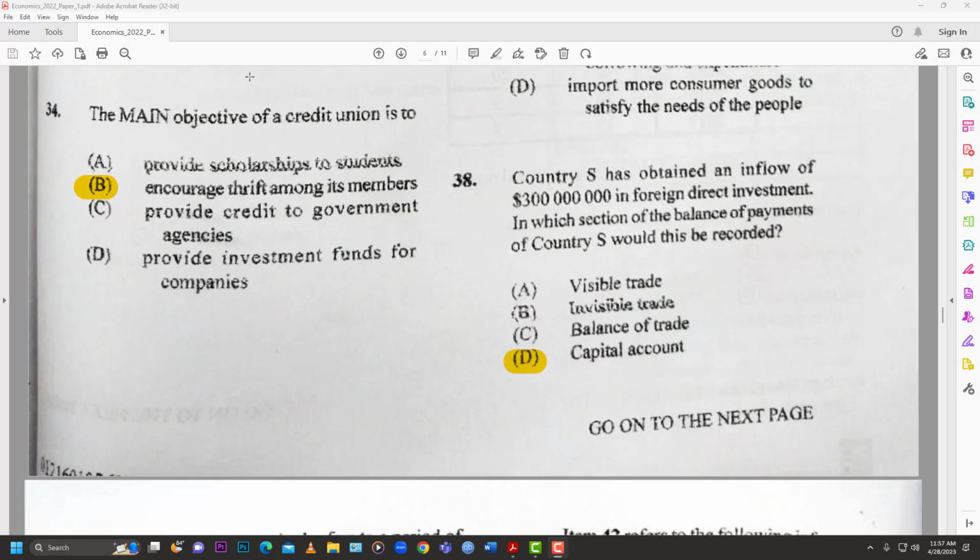Number 34. The main objective of a credit union is to B, encourage thrift among its members. So what they're saying here is that the main reason credit unions exist is to help the members to save, help them to be more financially prudent, help them to be more financially disciplined, help them to grow their wealth, grow their assets. That's one of the main objectives of the credit union. It's not out there to gouge out your eyes or to turn a profit from its membership. Or well, historically that hasn't been the case. They're normally there to encourage members to save, to increase their wealth, things like that, not to be a spendthrift.